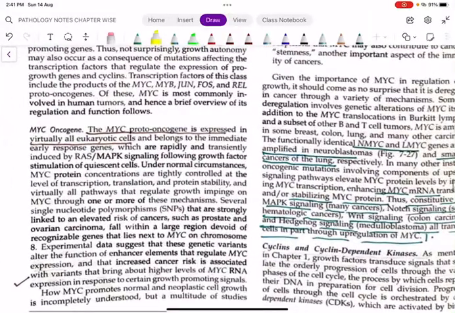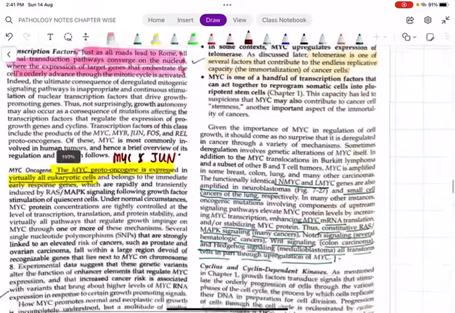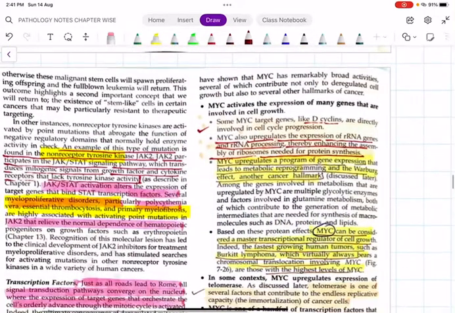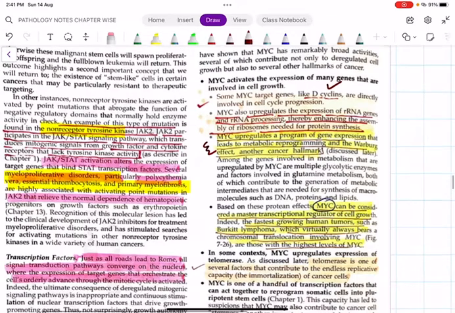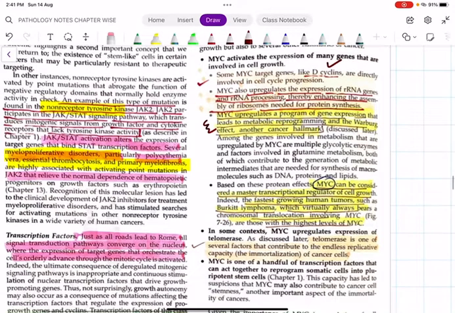Then MYC. See, the MYC proto-oncogene is expressed in almost all cells. Okay, MYC and JUN, I am writing here MYC and JUN. I explained this in the first chapter. MYC and JUN are the two important transcription factors responsible for the regulation of cell growth, present in all eukaryotic cells. This MYC is going to activate cyclin D and upregulate gene expression. Because of this, there will be cell growth and continued cell growth.